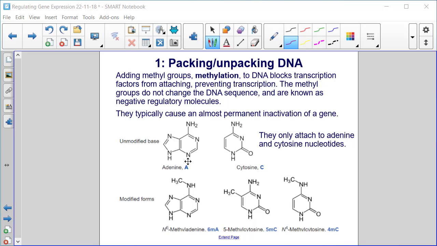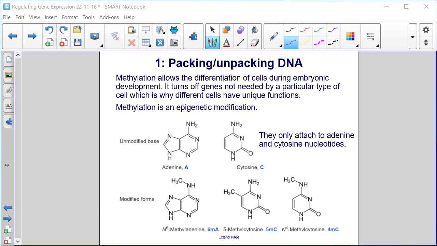You can see adenine, cytosine. The methyl groups only attach to adenine and cytosine. So you can see the methyl group here on the adenine, or there's two locations where it can modify the cytosine, here or here.